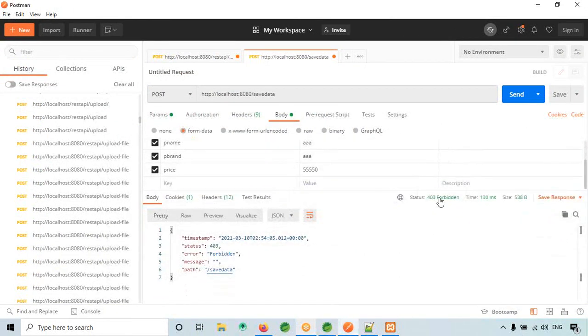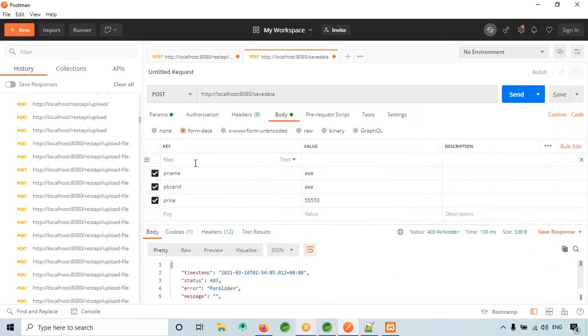See, it is telling 403 forbidden. Network issues, is it? Okay, no issues. So let me have a look at this project.